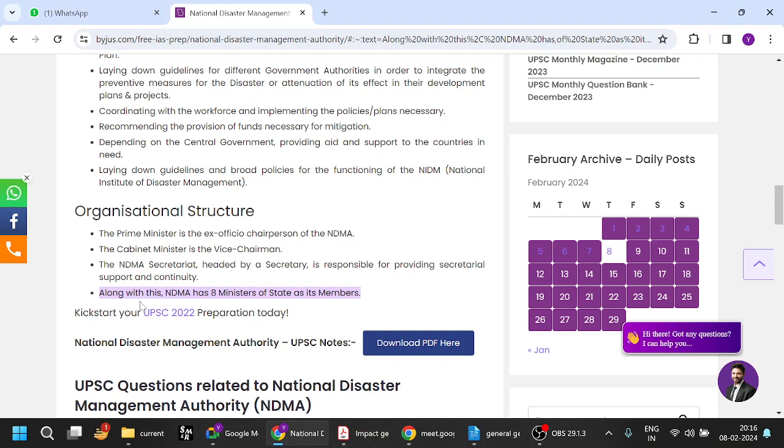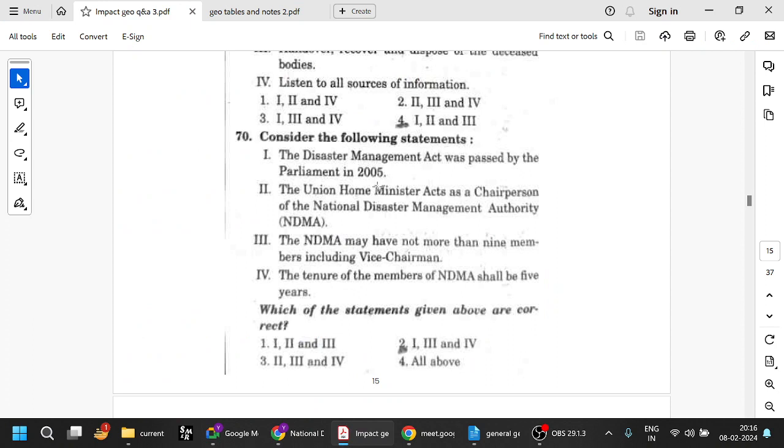That statement is true. So this is true. The Prime Minister is the chairperson, and the vice chairman is the cabinet minister, and along with that there are 8 others. So I would say 1, 3, and 4. Yes, it is 1, 3, and 4. So no problem.